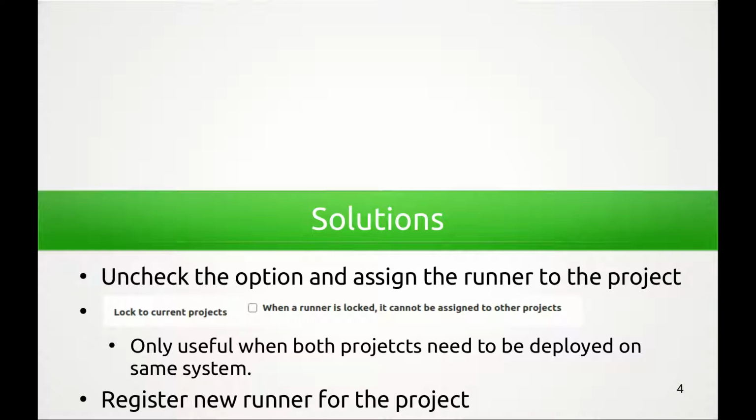Now consider that out of my two projects, one project's CI/CD pipeline is to be deployed on a Linux machine and another project's CI/CD pipeline on a Windows machine. In that case, the Linux machine's GitLab runner will not be useful to deploy a CI/CD pipeline on the Windows machine and vice versa.